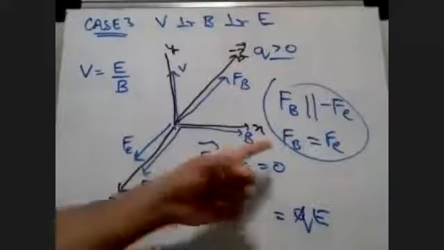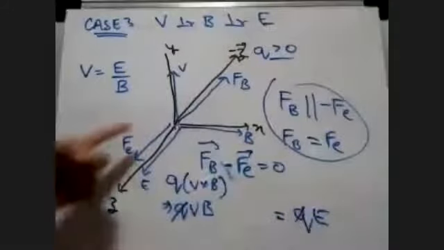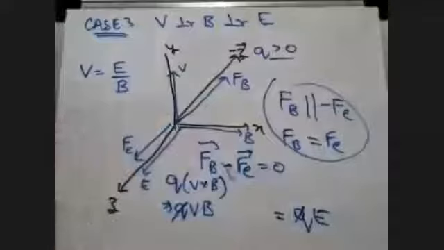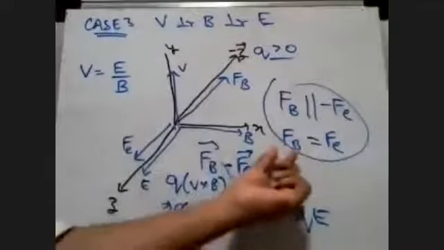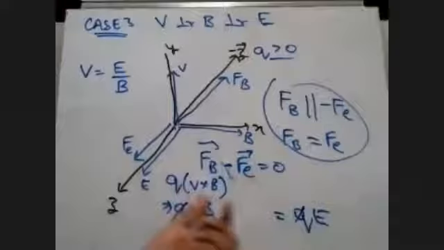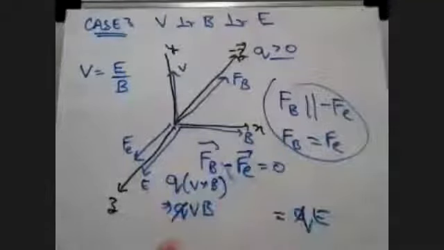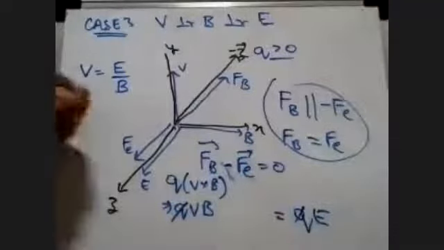I know that the force of the magnetic field will be equal to the force of the electric field. Apply that formula, expand it. QV cross B equals QE. Cut the Q's. VB is equal to E. Therefore, V is equal to E by B.